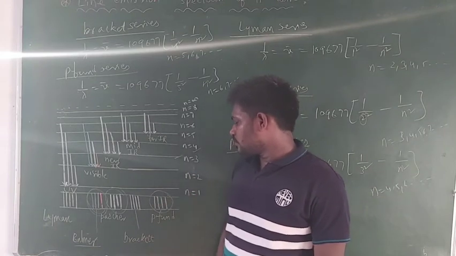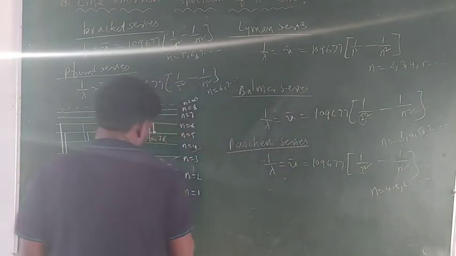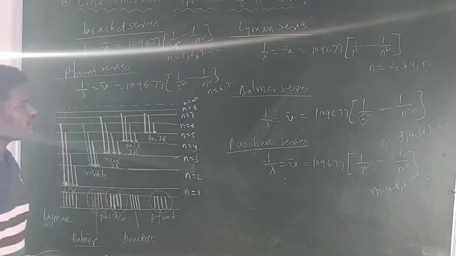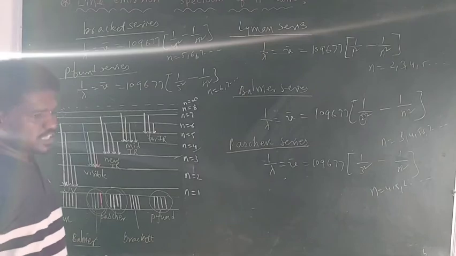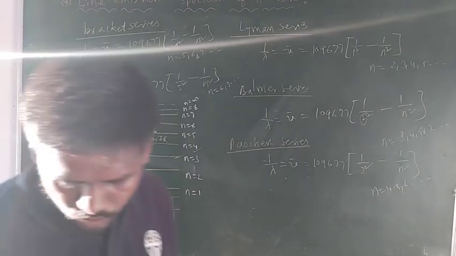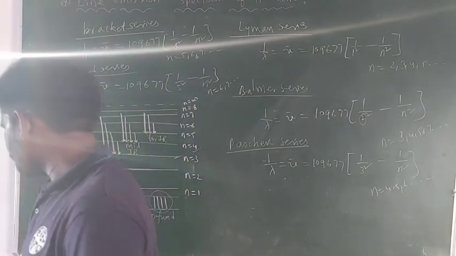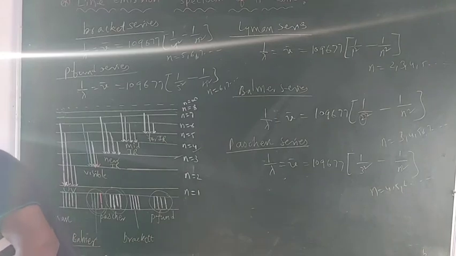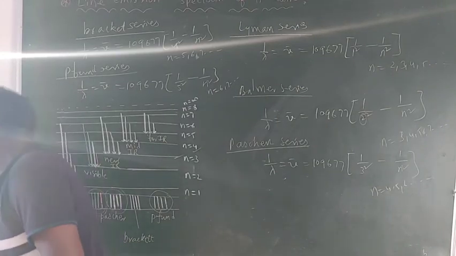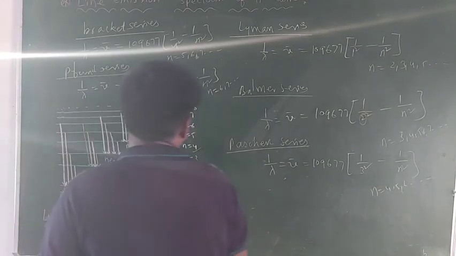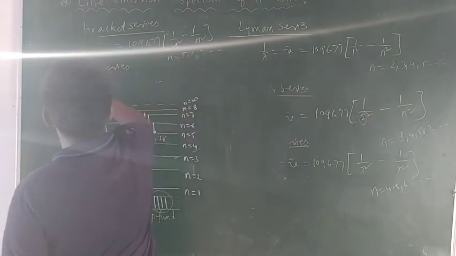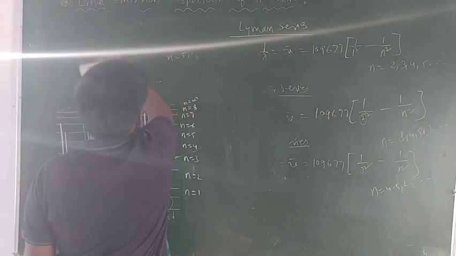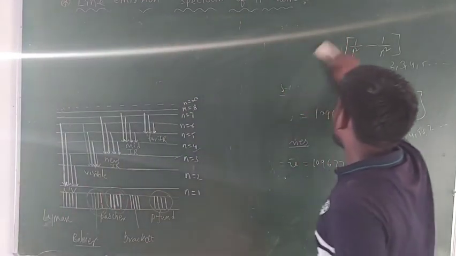And the last one, the fifth one, Pfund series. Here these spectral lines are formed during the de-excitation of electron from higher orbit to fifth orbit. So next, here we need to know about 4 things. First let me explain about one thing, that is limiting line. So this limiting line is present in every series of spectral line.